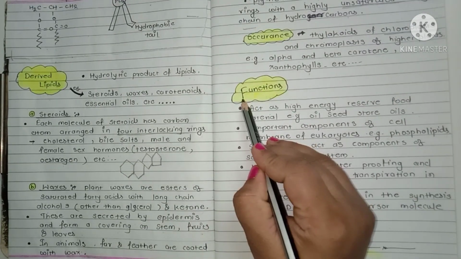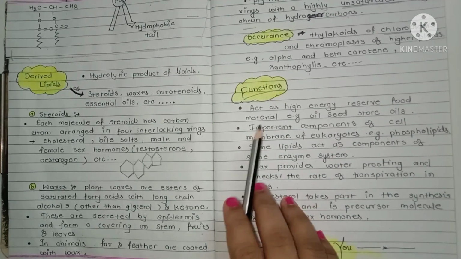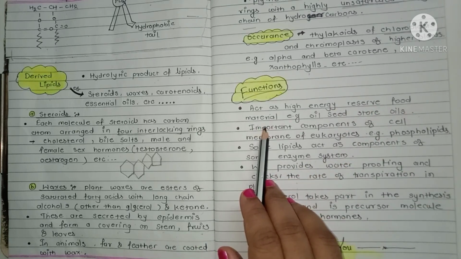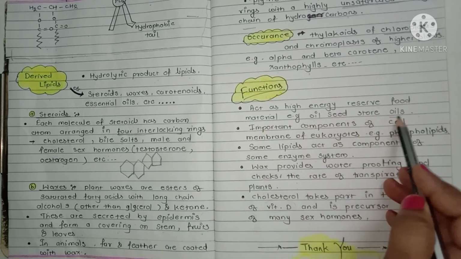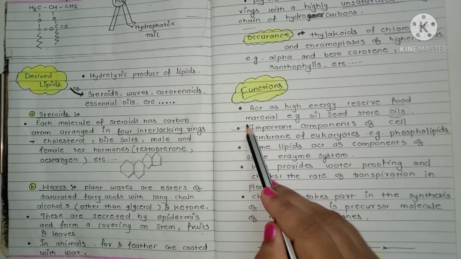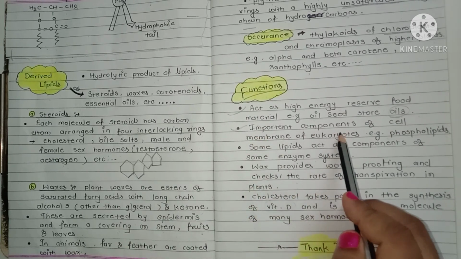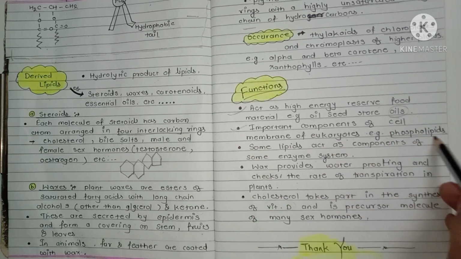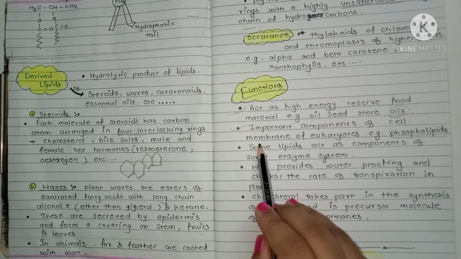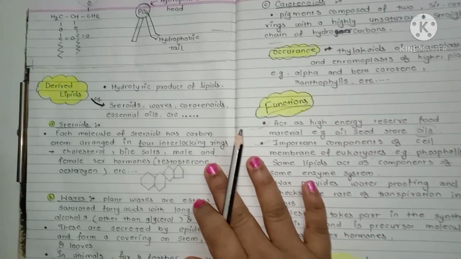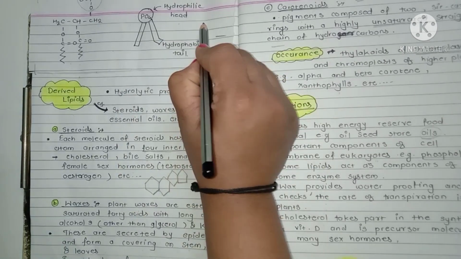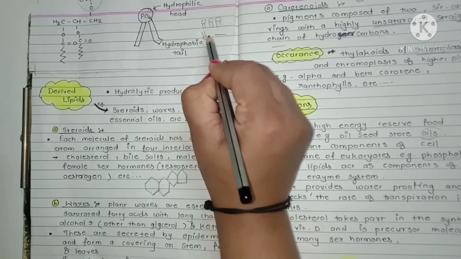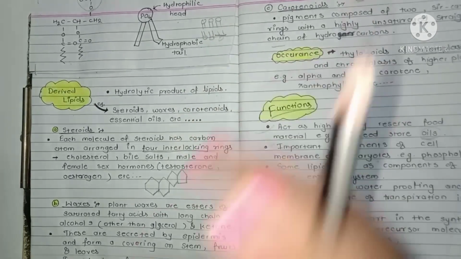Here next point is the functions of lipid. First function of the lipid is they act as a high energy reserve food material. Example, oil seeds store the oils. Next is the important component of cell membrane of eukaryotes. Example is the phospholipid which is present in the cell membrane of eukaryotes. Here this type of structure is present in the cell membrane. That is the lipid bilayer structure.